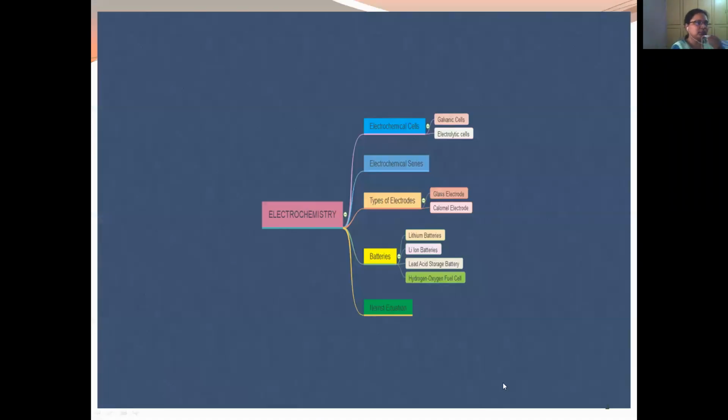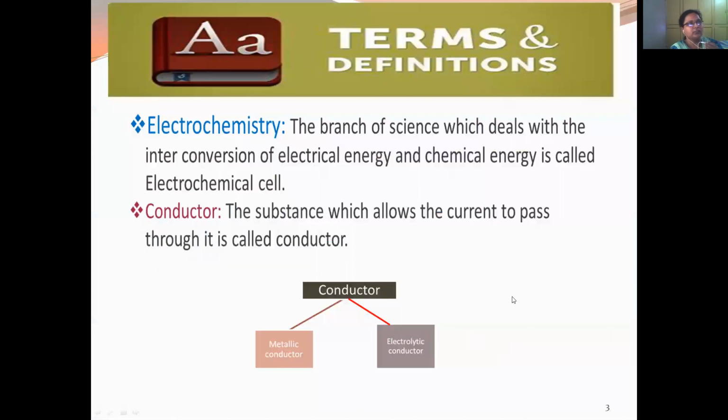Electrochemistry consists of electrochemical cells, the electrochemical series, types of electrodes, batteries, and ion depletion. There are some terms and definitions which we need to know about electrochemistry. First of all, what is electrochemistry? The branch of science which deals with the interconversion of electrical energy and chemical energy is called electrochemistry.